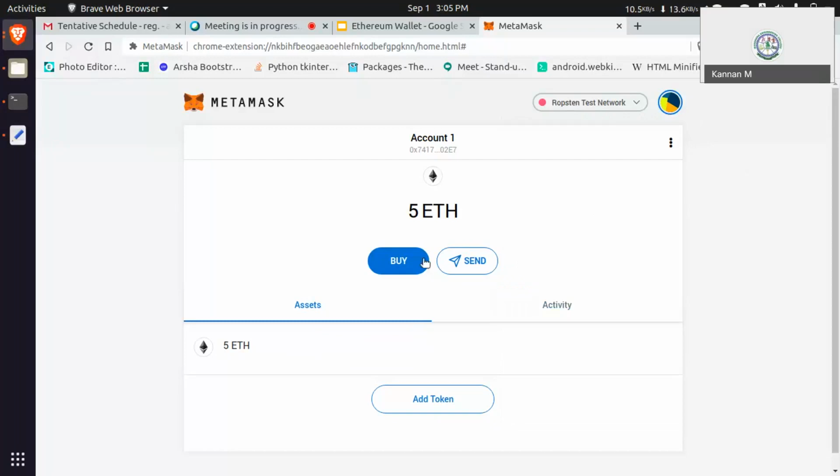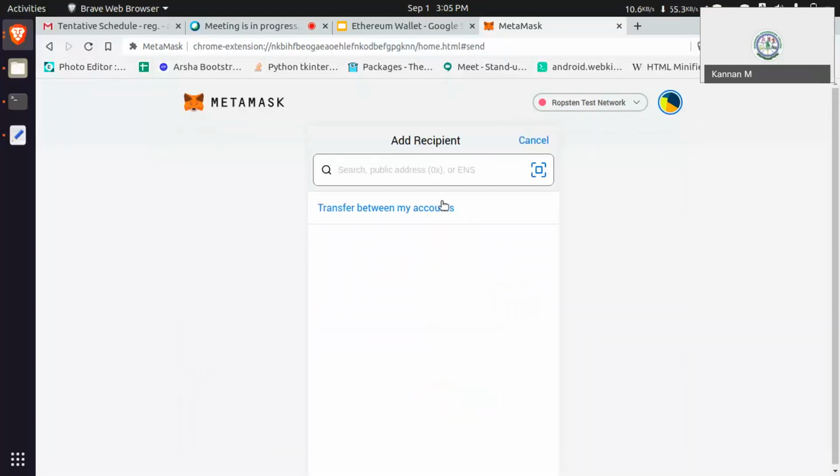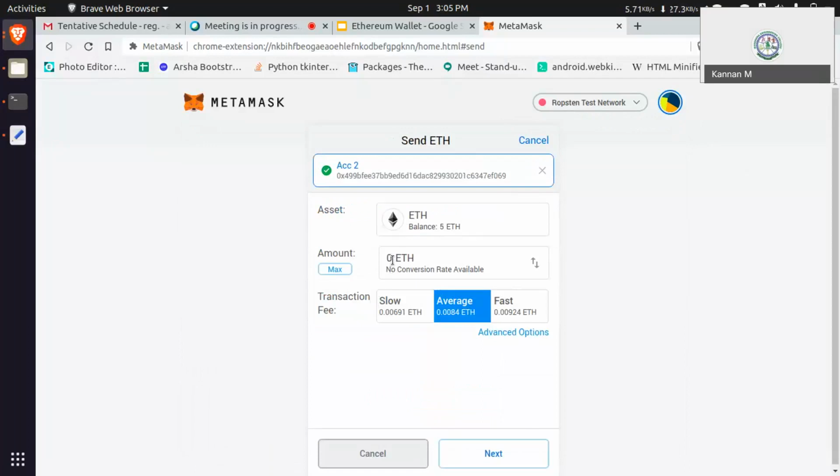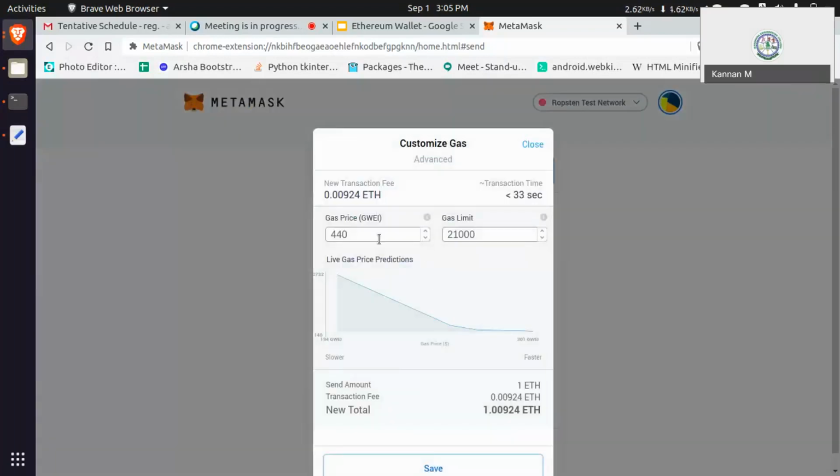Okay, just transfer between our accounts. I'm showing here. I'm selecting the second account by transfer between my accounts, and then I am entering 1 ether, and then I am customizing my gas price like 100 GB. It will calculate, and then you can see 100 GB means 1.0021 ether will be reduced in our account.